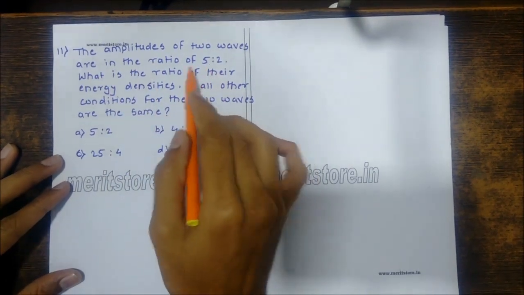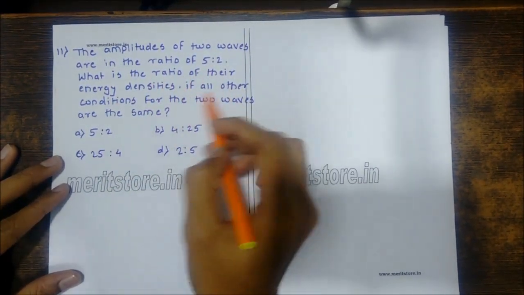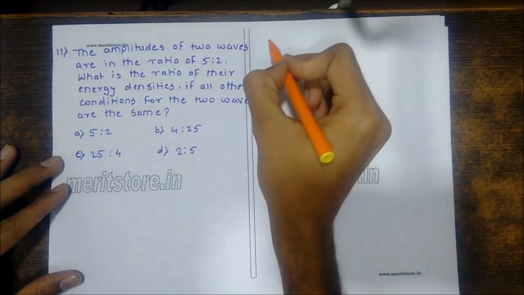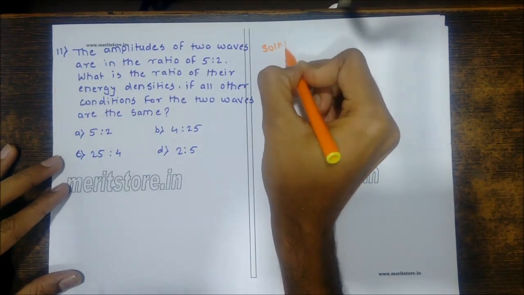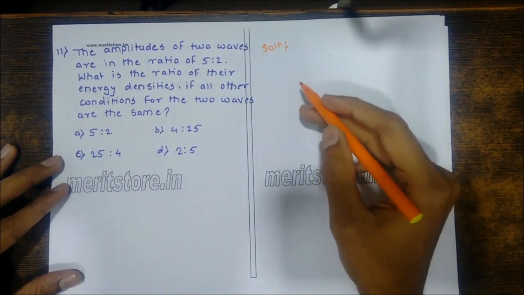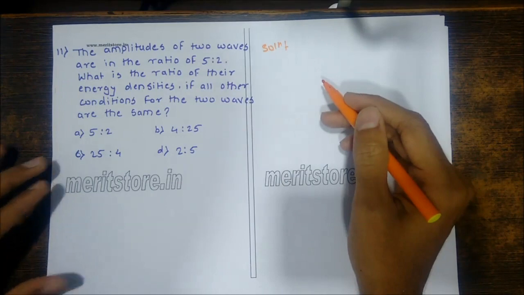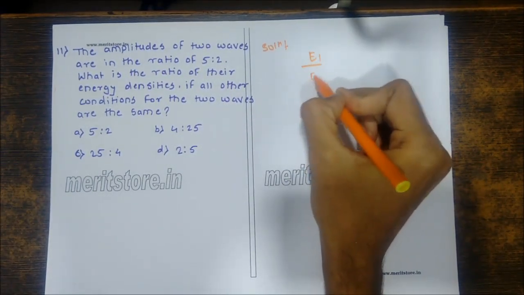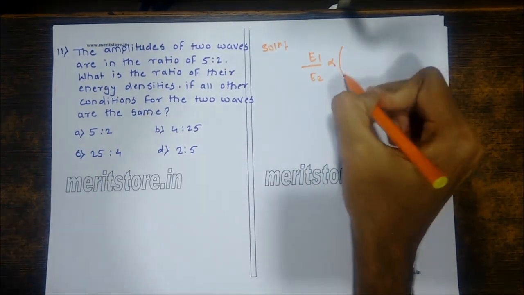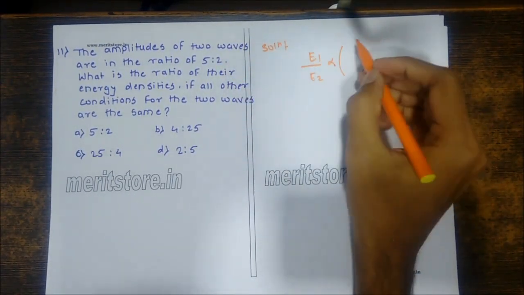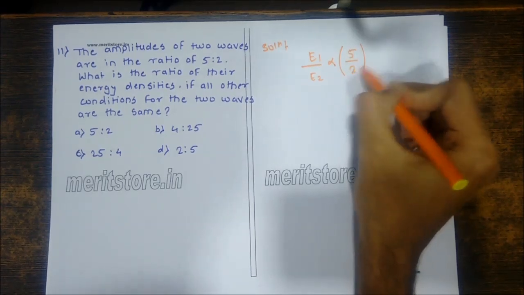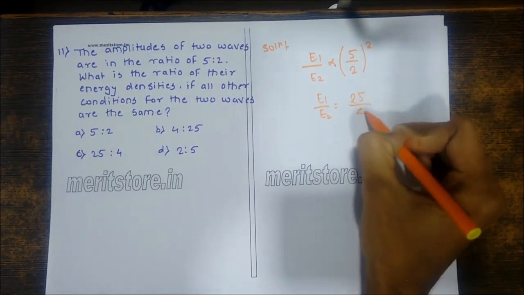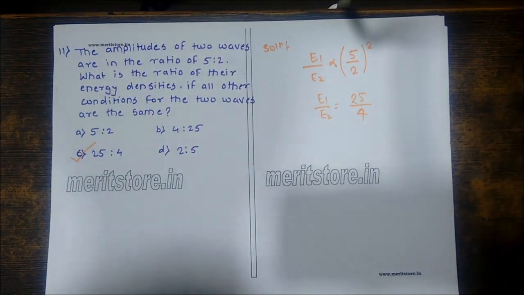Two waves are in the amplitude ratio 5:2. What is the ratio of their energy densities if all the other conditions of the two waves are the same? 5:2, 4:25, 25:4, or 2:5. So all the conditions of the two waves are the same. The amplitude ratio is given, and we have to find the ratio of their energy densities. We know the formula that the energy density of a wave is directly proportional to the square of its amplitude, that is 5 upon 2 the whole square. So the ratio of their energy densities will be 25:4. So C is the correct option.